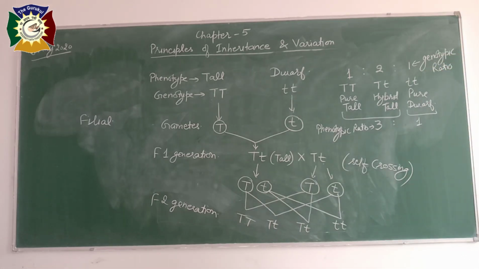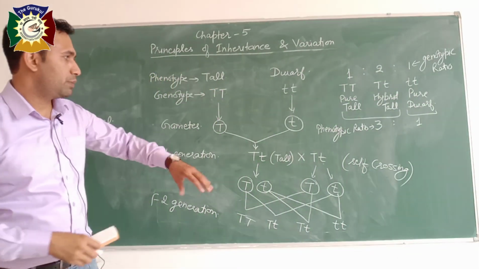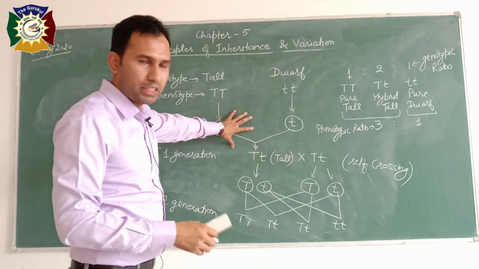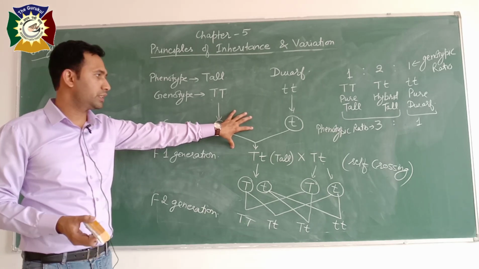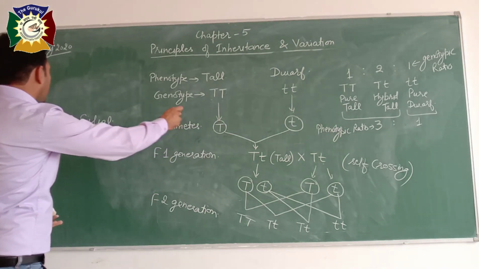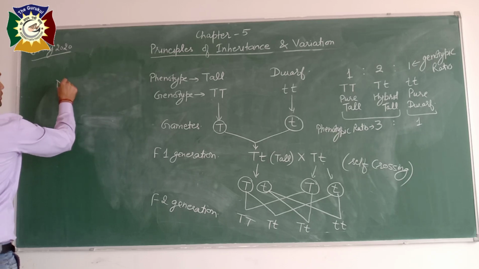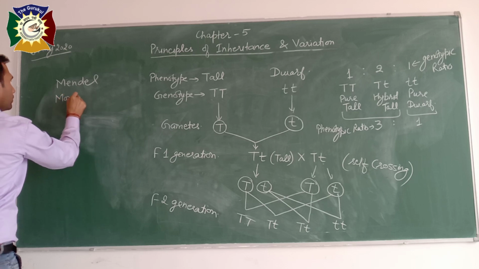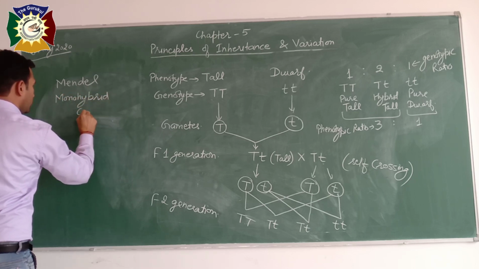So this is the first experiment which was performed by Mendel to explain the transmission of characters from one generation to the next generation, and this is called Mendel's monohybrid cross.